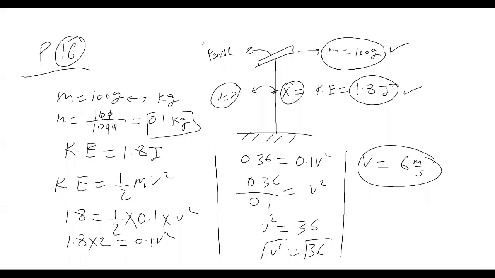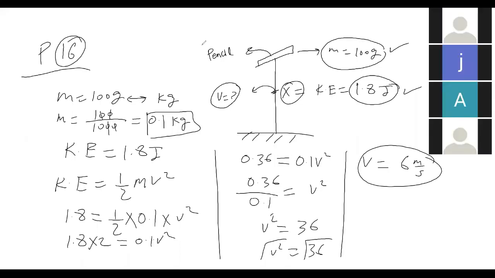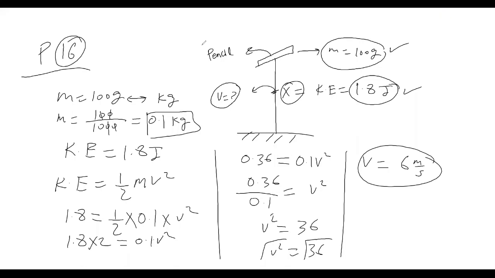It is very simple. We always measure mass in kilogram, not in gram. So to convert it to kilogram, we divide 100 by 1000, and we get 0.1 kilogram. So we have converted mass from gram into kilogram.